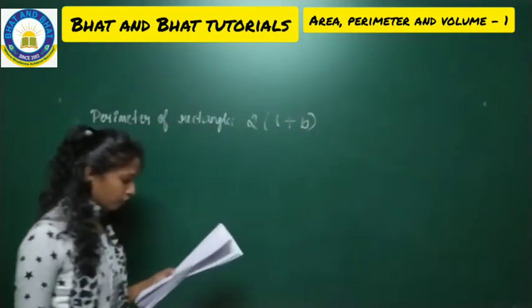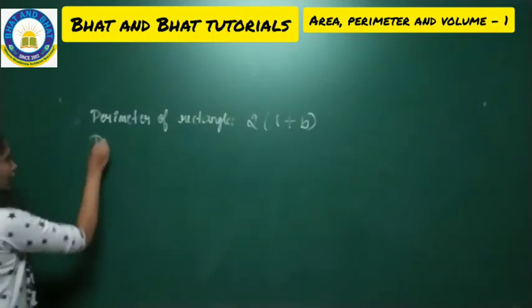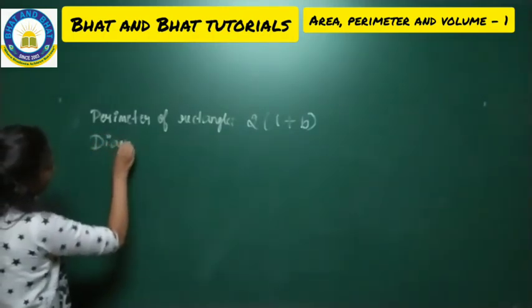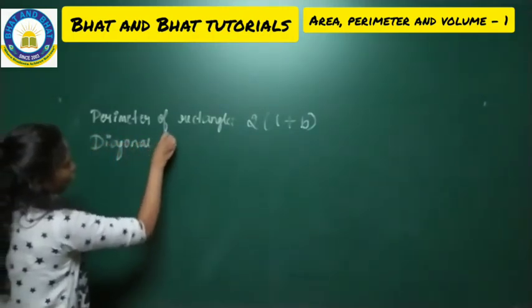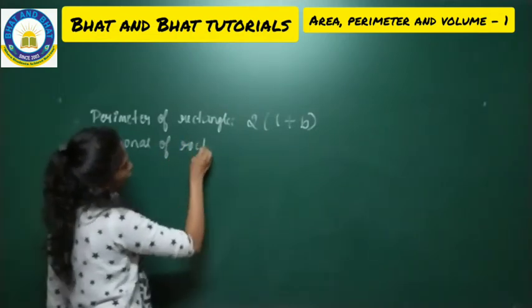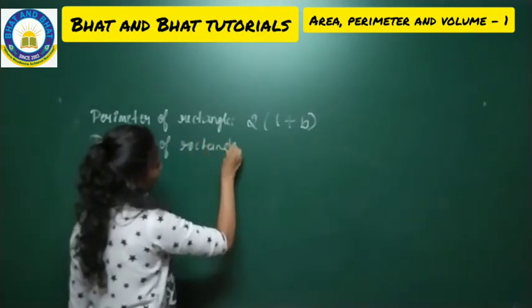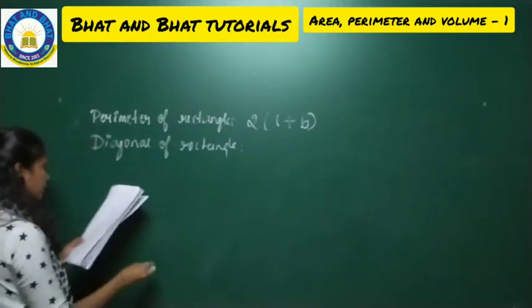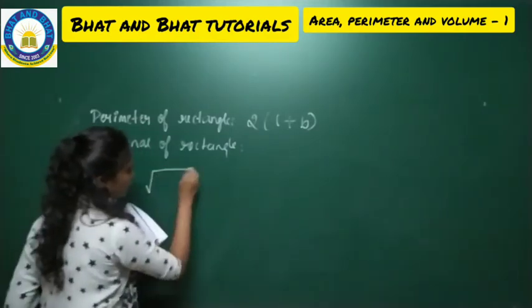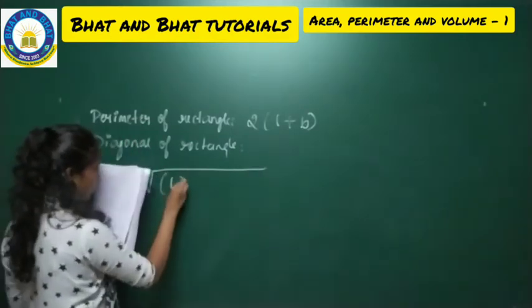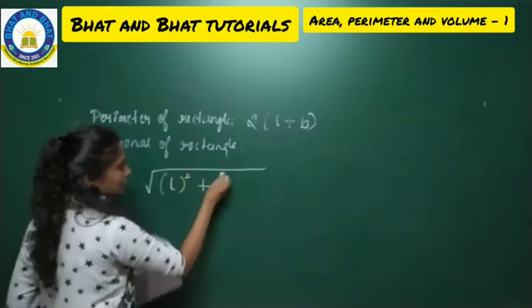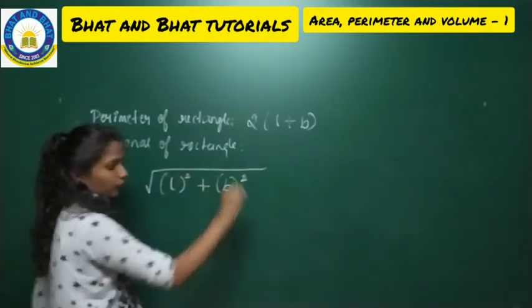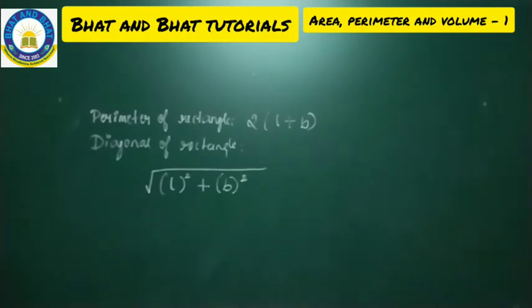When I come to the diagonal, to find the diagonal of a rectangle, we use the formula, that is square root of length whole square plus breadth whole square. Make a note of these formulas too. Hope everybody understood this.